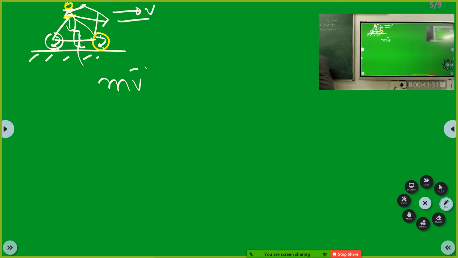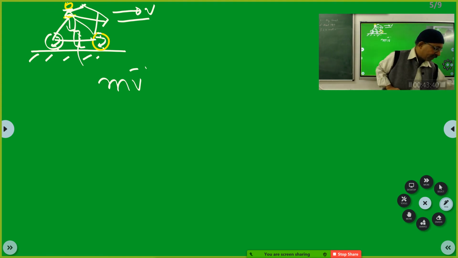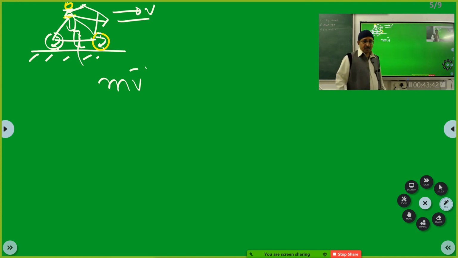Hello friends, what caused the velocity vector to change? No answer. Sir, I'm not 100% sure. No. You should not guess. If you have got an answer through science, you should tell me.